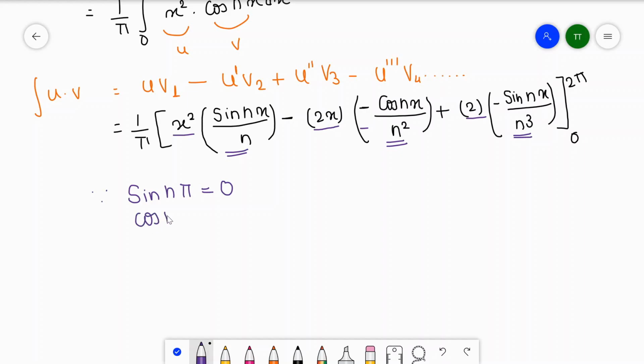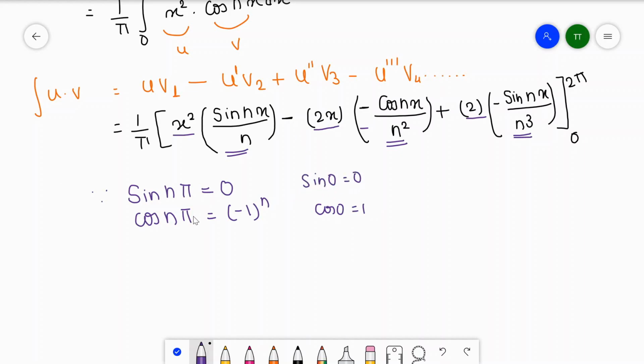What is cos n pi? Cos n pi will be minus 1 raised to power n. Minus 1 raised to power n means if we have an odd number, it will be minus 1, and if we have an even number, it will be plus 1. For example, if n is equal to 1, it gives minus 1. If n is equal to 2, minus 1 squared gives a plus sign. Similarly, cos 0 is equal to 1 and sine 0 is equal to 0.